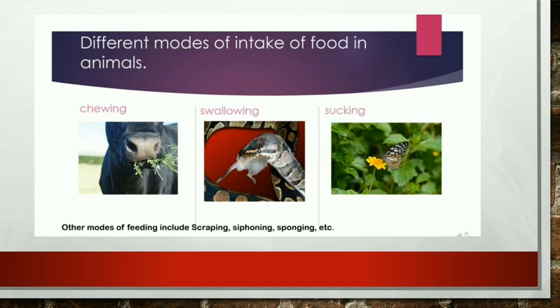Other modes of feeding include scraping, siphoning and sponging. The housefly can do the siphoning as well as the sponging. Sponging is taking the liquid from solid food. So the housefly can do that, and even siphoning.